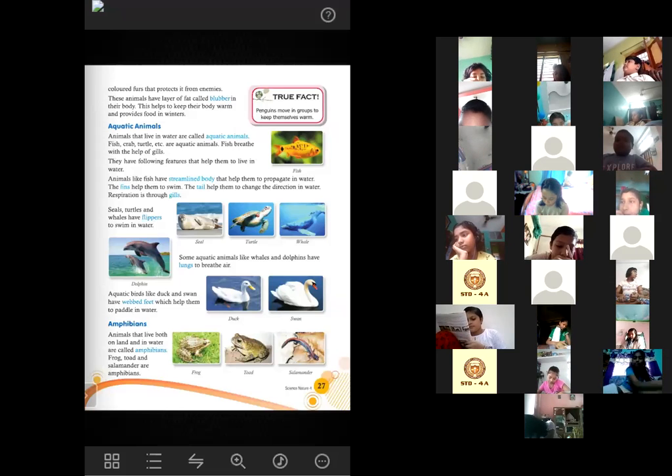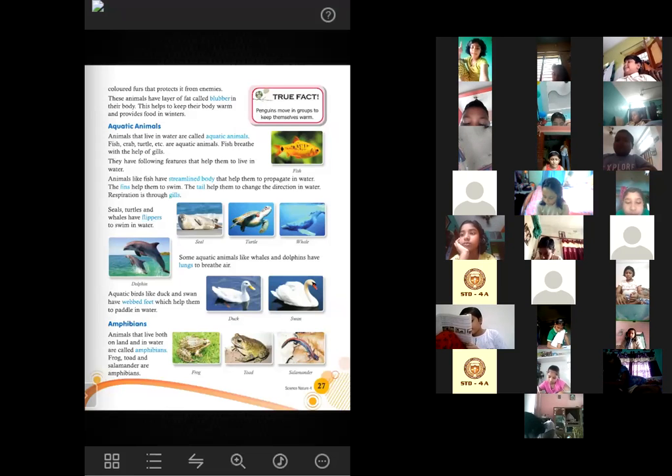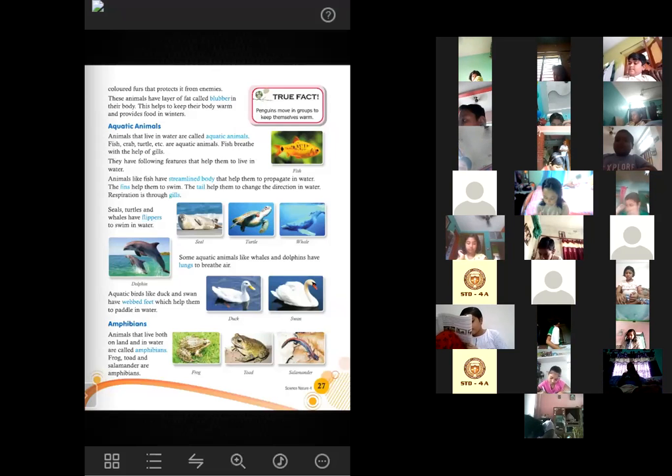Yes, ma'am. Okay, so can you tell me the names of two aquatic animals that have webbed feet? Ma'am, duck and swan. Very good. Absolutely correct answer. So the names of two aquatic animals that have webbed feet are duck and swan.